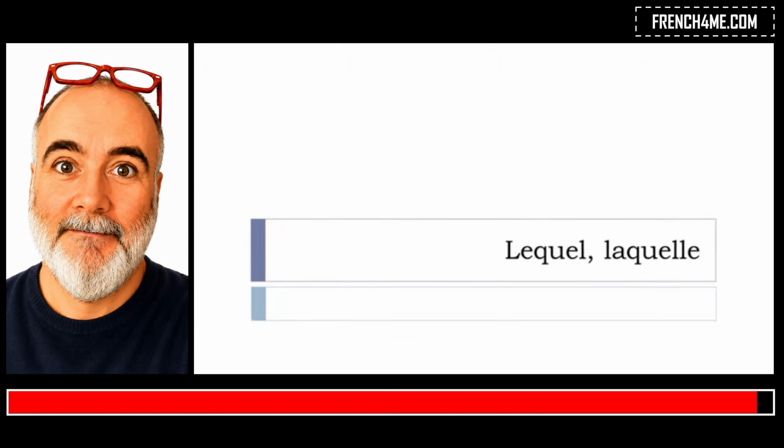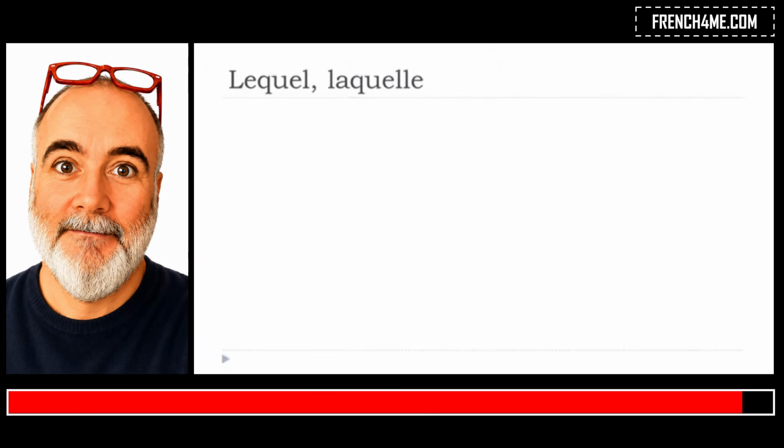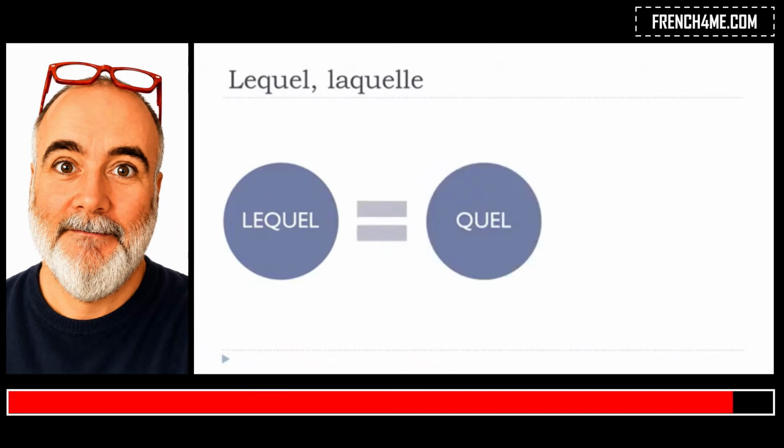And in this lesson we'll discover together a quite important thing, and it's lequel and laquelle. Okay, so first thing, let's see what lequel is. Lequel, basically, is when you want to replace this quel. The meaning of quel is "what", plus a noun. D'accord? So quel plus un nom, okay? And when you want to replace this group, so "what" plus a noun, then you can have lequel instead.